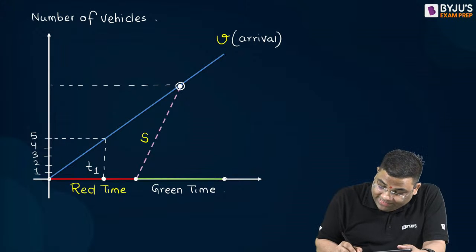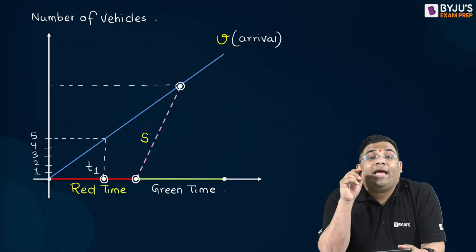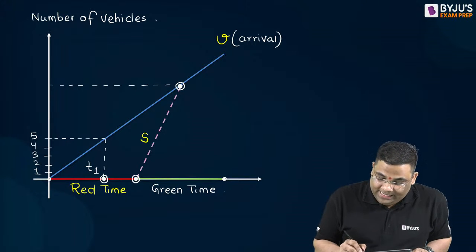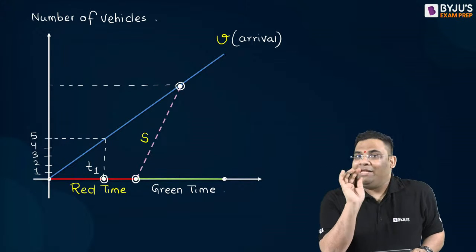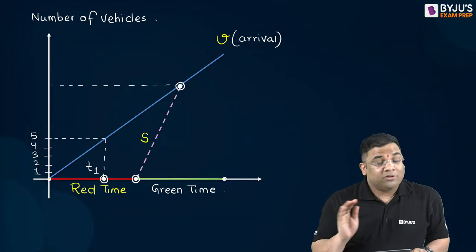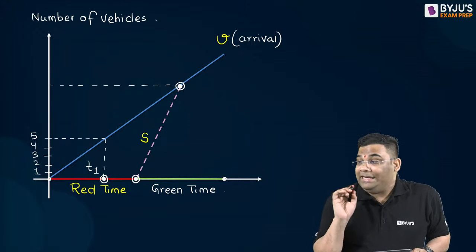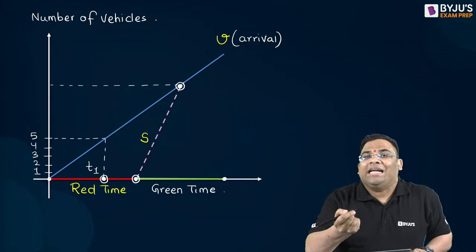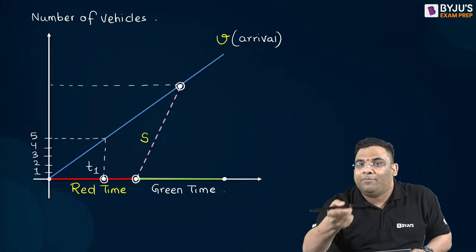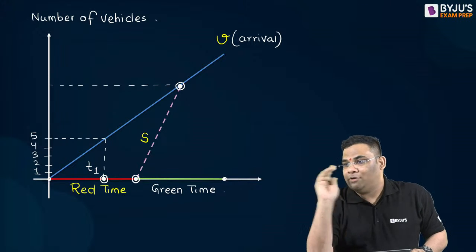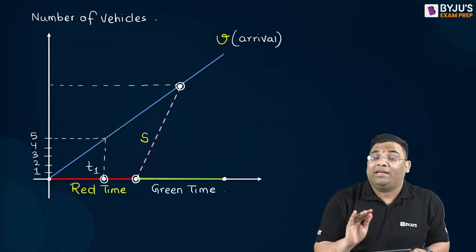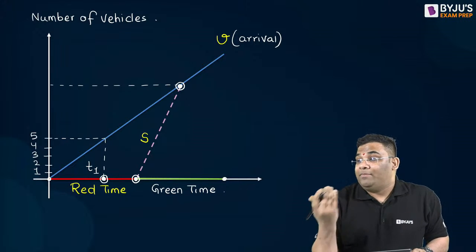Now, when the green time started, will it move at that point or after some time? Tell me. It reached the signal at T1 time. Now, the red time was going on, right? So when the green time starts, will it go as soon as the green time starts, or will some more time be taken? Can you answer in the comment section? When the green time started, will this fifth vehicle start moving, or will it take some time?